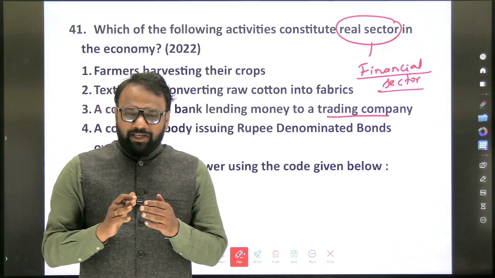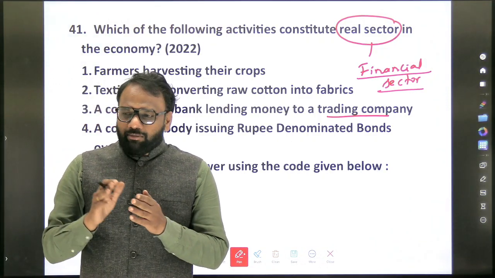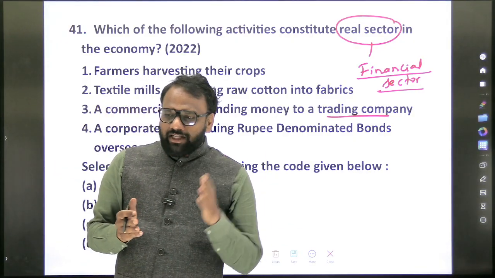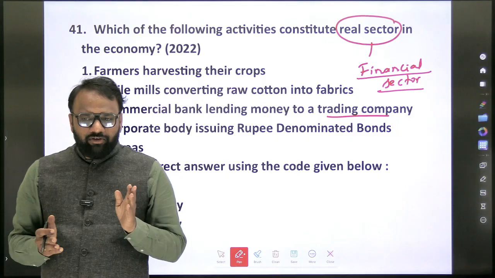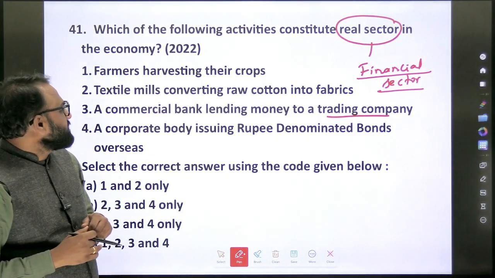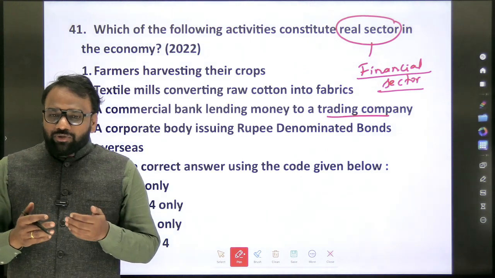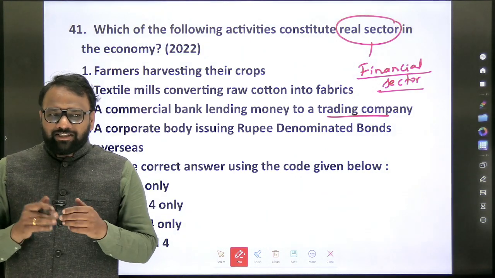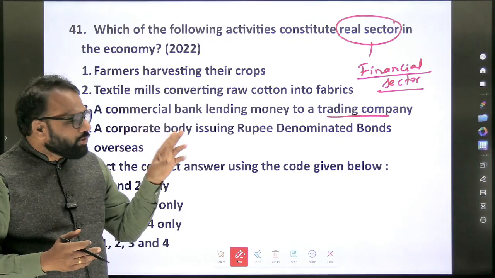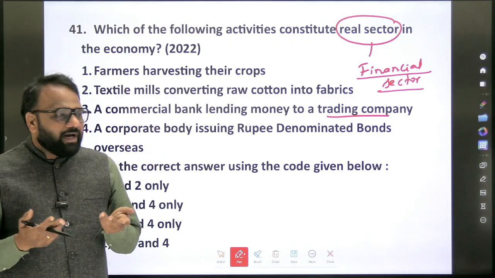Now when it comes to classification, we do different kinds of classification. One is primary, secondary and tertiary: agriculture, manufacturing and services. Similarly, another way of classification is real sector and financial sector. If you look at the first statement, farmers harvesting their crops, real kinds of operations are taking place, so it's an example of the real sector. Next, textile mills converting raw cotton into fabrics, an example of a real sector.